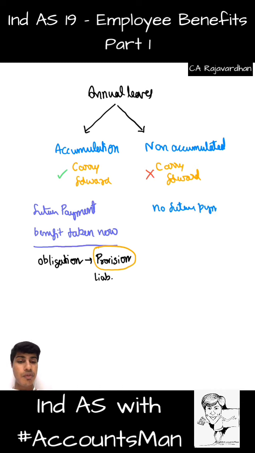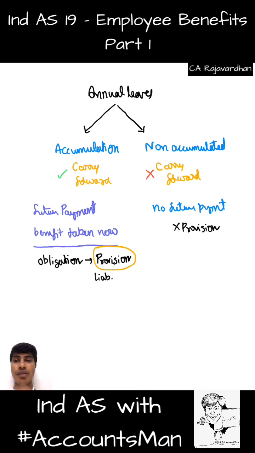Am I going to pay him in the future? No. Next year, if he takes those 2 days off, I'm going to cut his salary for those 2 days. You get that? The benefit is also taken right now. So there is no concept of provision. Whatever is liable is paid, that much will become an expense. So this is a happy case.